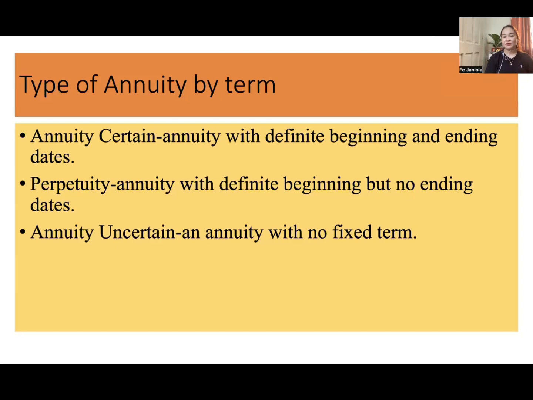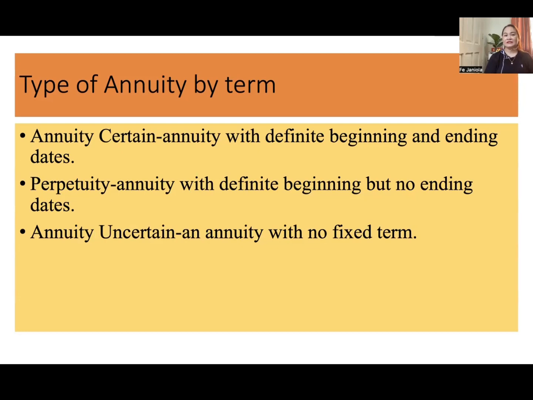Next, we have perpetuity. Perpetuity has a definite beginning but no ending date. Example, like paying the electricity per month. It does not end. It is even transferable to your parents or to your children. So you have to pay. It is perpetuity. The start is definite once you have it installed, but there are no ending dates. Same with Wi-Fi, once you avail of the installation. So that's perpetuity.